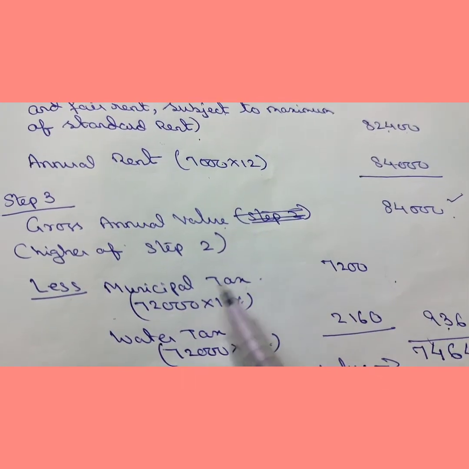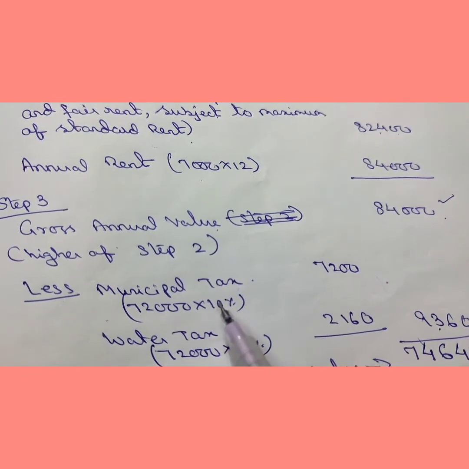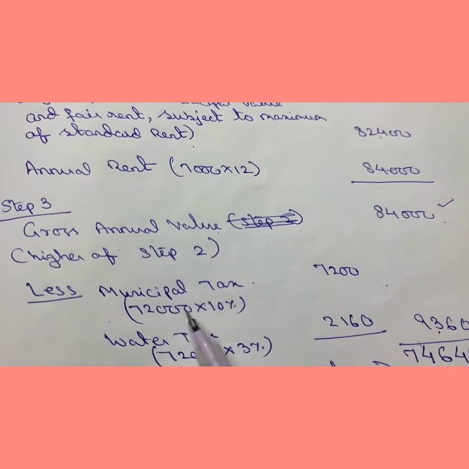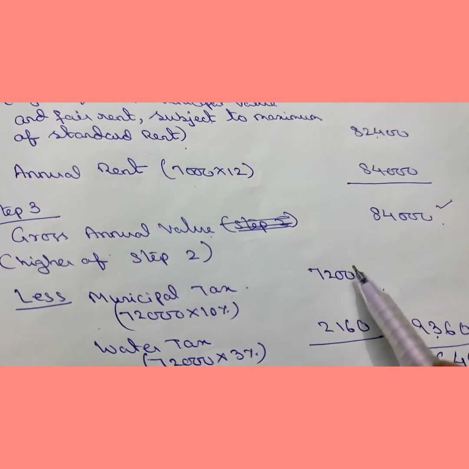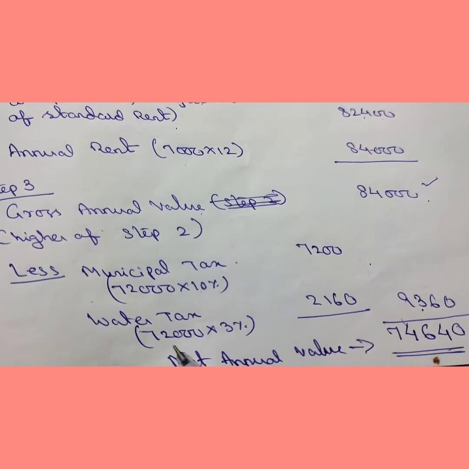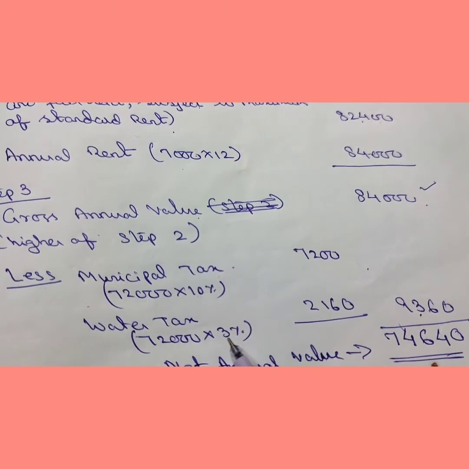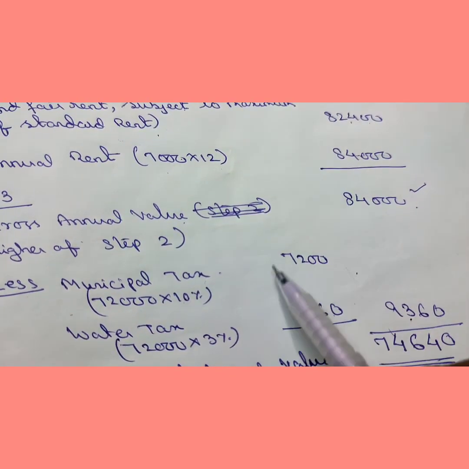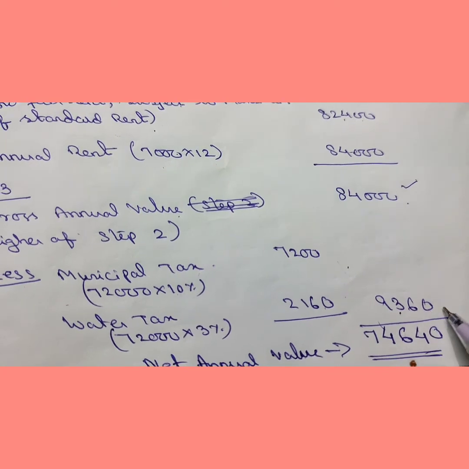How much will the municipal tax be? See, municipal tax, house is situated at Mumbai, so it should be calculated on net municipal value. Net municipal value is given 72,000, 10% of it is 7,200. And water tax also to be calculated on net municipal value, that is 3% of 72,000. It comes 2160. So total deduction for municipal tax and water tax is 9360.